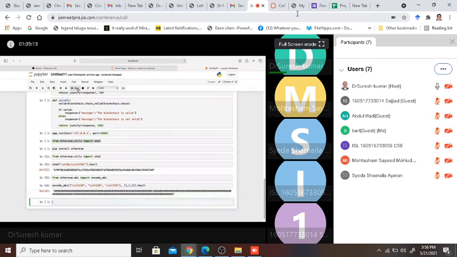I say encode_abi of integer 8, unsigned integer 32, unsigned integer 64. All three I've taken different. Now I say 1, 2, 3. And this I would say dot hex. Now let's see what output I get for this.